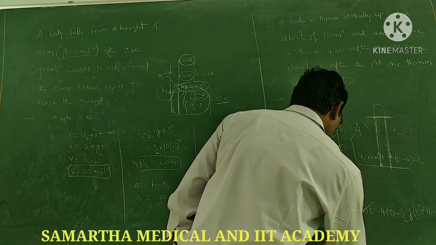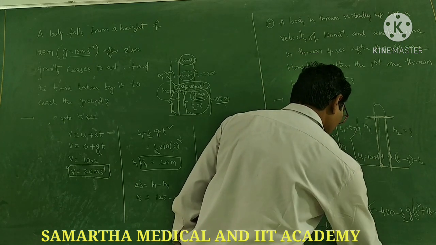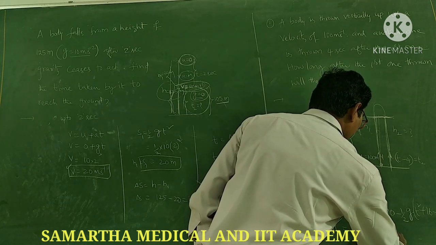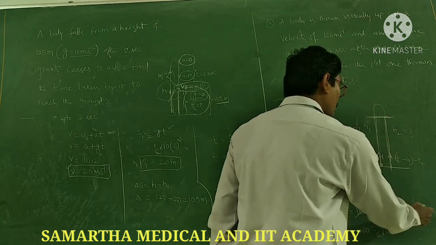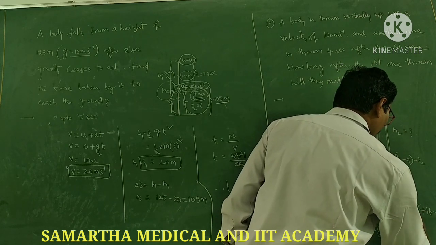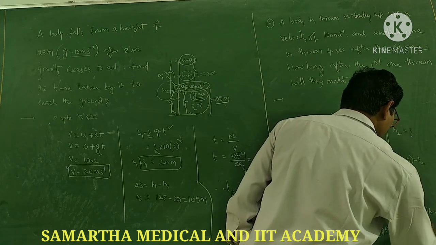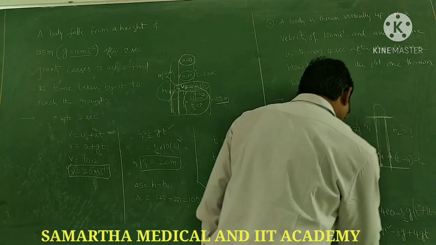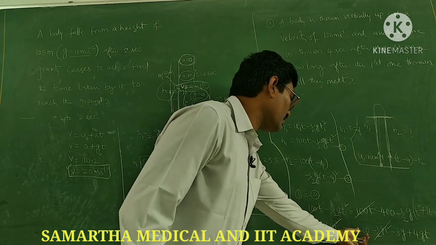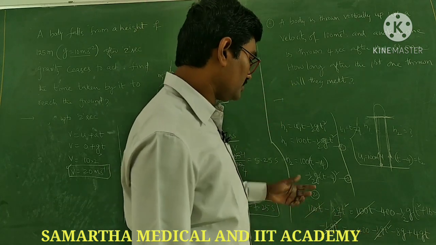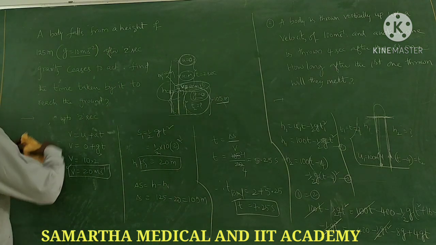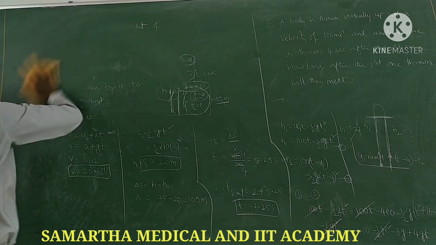Minus half g t square is equal to minus 400 minus half g t square, minus half g into 16, so minus 8g, plus 4g t. Now minus half g t square and minus half g t square cancel, and you get minus 400, which you send to this side. After this, take 10 instead of g, 10.